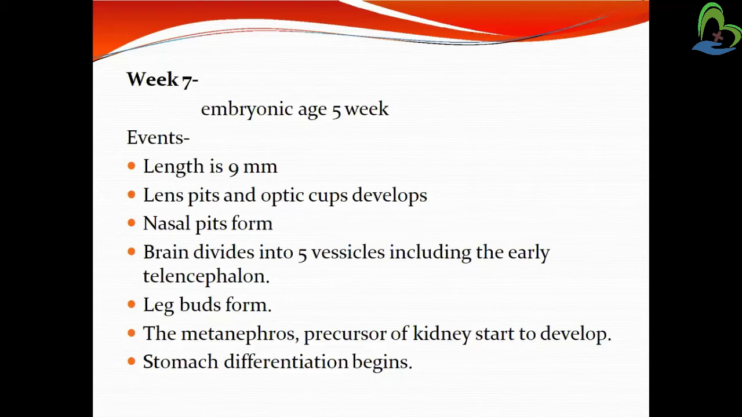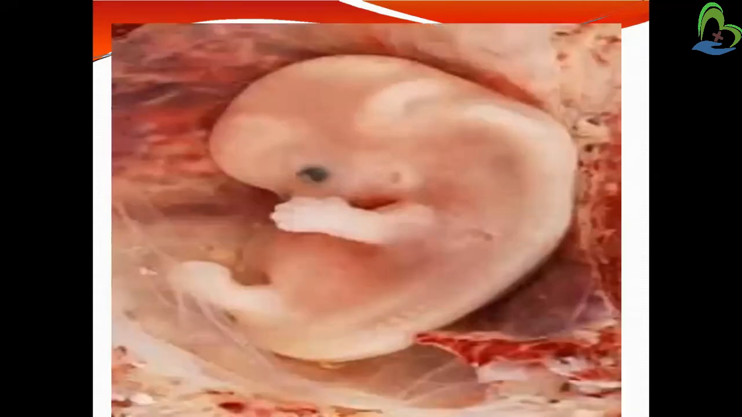The liver already forms in the fifth or sixth week, but the stomach now develops in the seventh week. The baby looks like what is shown in this figure, where we can see the optic development as well. The leg buds and arms also form. So this is the picture of week 7.